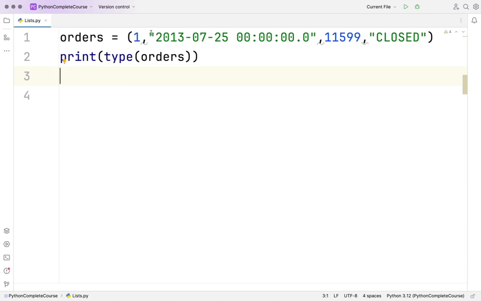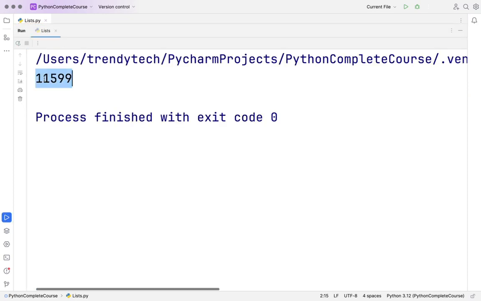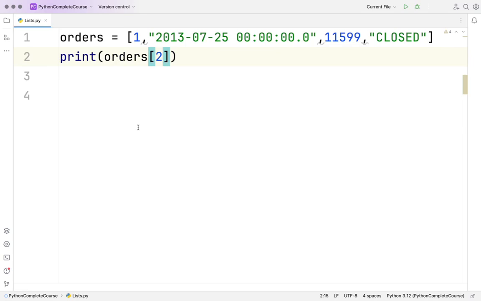Let me create a list again quickly. I want to show you the list. Now, what if I want to get the element at the second index, 0, 1, and 2? I want to get the customer ID. On the third column, I have the customer ID. How will I get it? I can say orders of 2, and I am getting this as the customer ID because it is indexed.